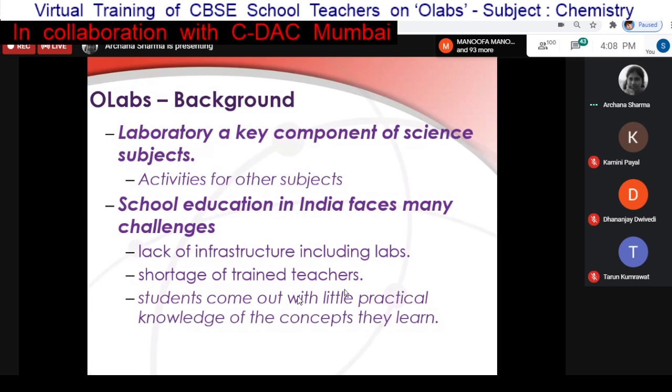Assessment of experiments, I think as teachers you know better, is very difficult to do: how the students are actually performing the experiment, and giving them constructive feedback. It is not possible for one teacher to do that for all the students. And teachers, I think, will also mention this.